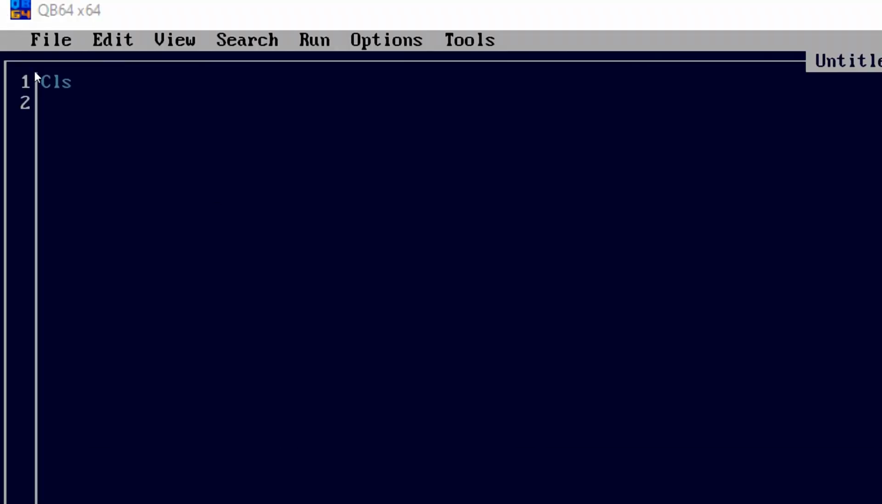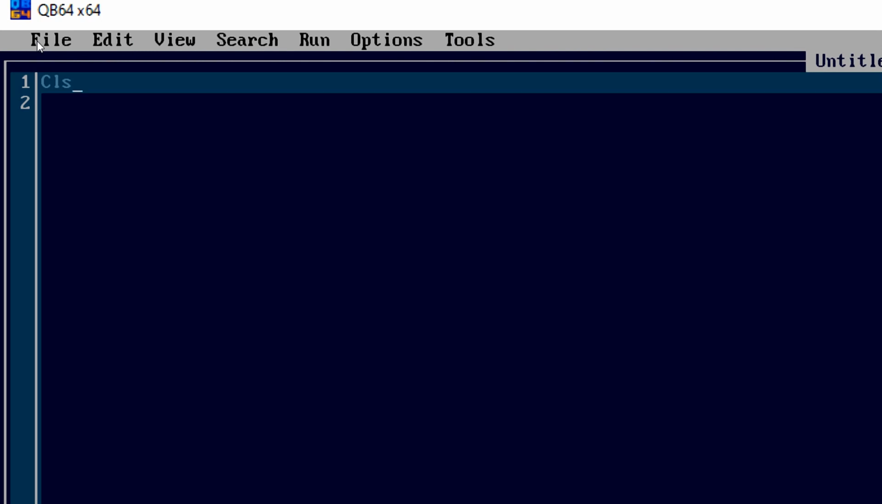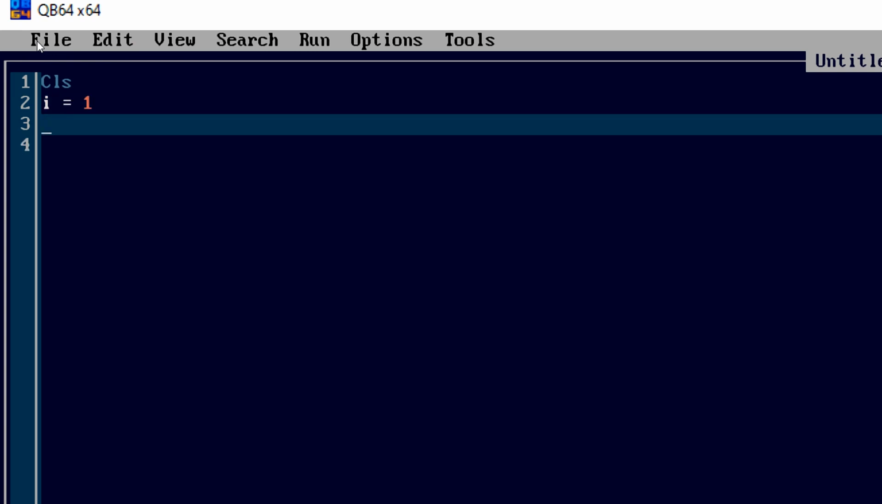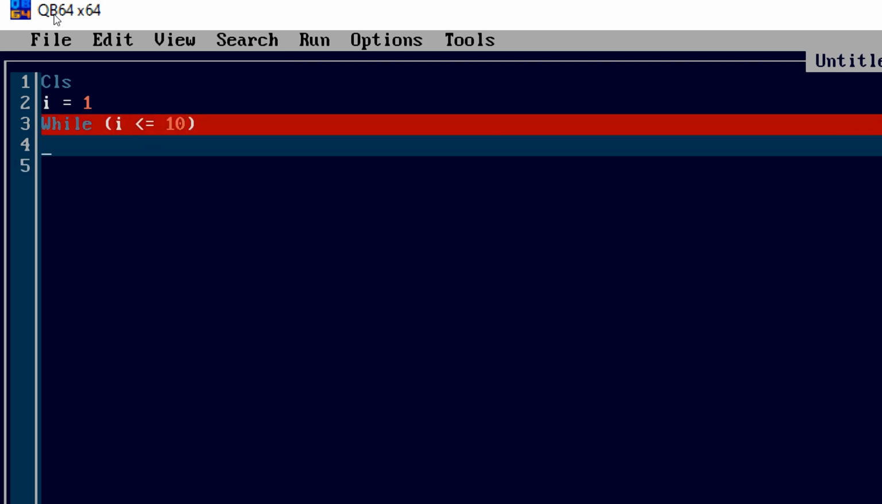Okay, so here I have written CLS, and then I'm going to write I equal to 1. This is my starting point. Now, while I have to give a condition, so the condition would be I is less than or equal to 10, so that I can have natural numbers from 1 to 10. Now I have to write print I inside the while statement. So I'm just writing print I.